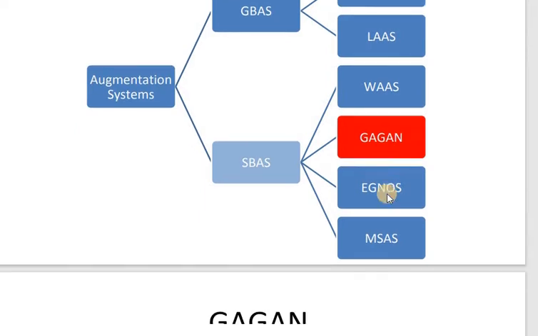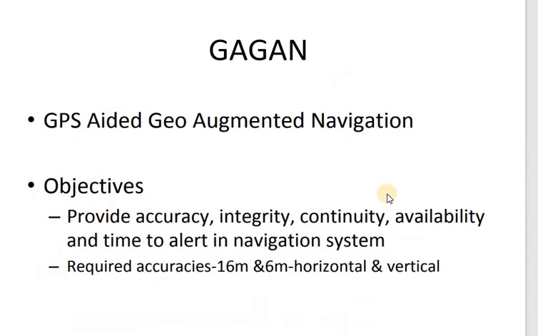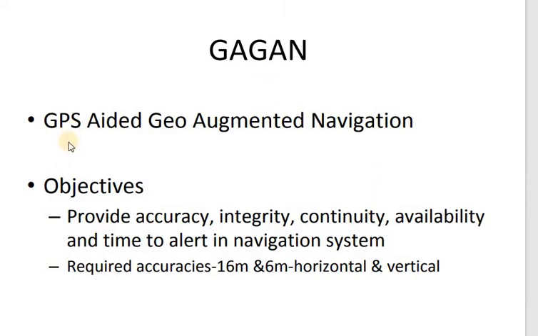GAGAN stands for GPS aided geo augmented navigation. So what is actually GAGAN? GAGAN is abbreviated as GPS aided geo augmented navigation. What does it mean? Please concentrate on the name. What we said in WAAS, it is an aid for the navigation system, correct? It is also a navigation system, but it mostly aids your GPS signals.